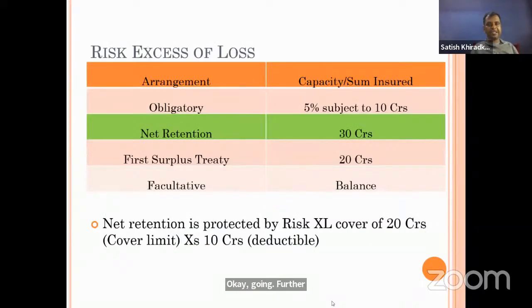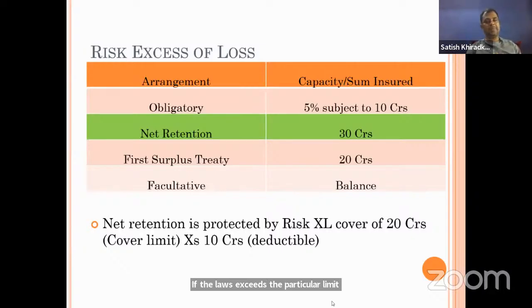Now, in excess of loss, there are various types. First, we are looking at the risk excess of loss. What is risk excess of loss? Risk excess of loss means transferring the losses in each and every risk if the loss exceeds a particular limit.